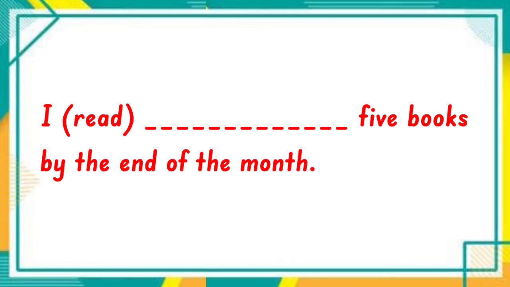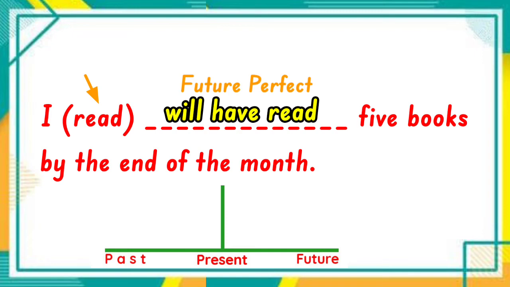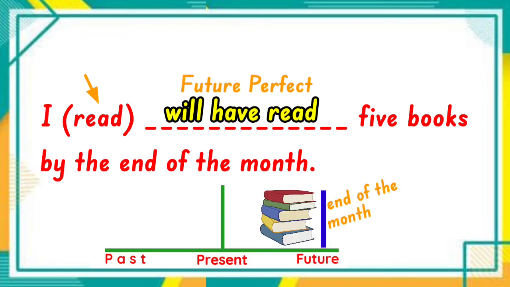The verb in this sentence is read. What should be the correct form of this verb? It should be in the future perfect tense. We'll have read, meaning you expect yourself to have read 5 books when the end of the month comes. Is it clear? Another one.